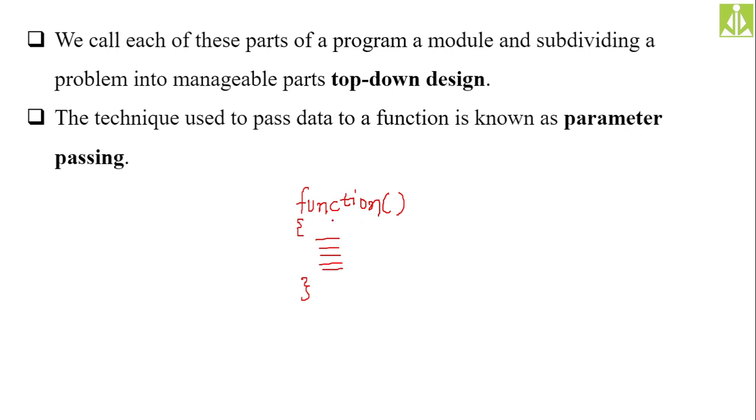Okay, so this is a function, and before the function we must specify the return type. We must specify the return type. So this is the basic design or syntax of a function. Now we try to understand what this parameter is.